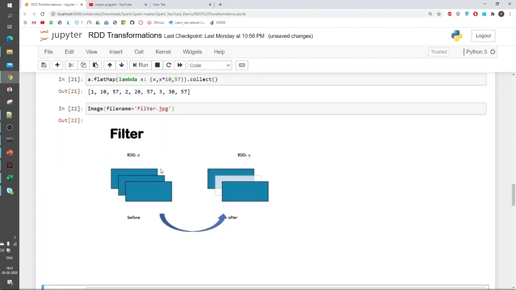So filter is the operation in which it will give us a new data set, by selecting some filter criteria. We will filter some criteria on the source which will return some elements. Suppose we want to search odd values, even values, or multiplication of anything. It is just like applying a filter in Excel as we do. So it will just give me one RDD.